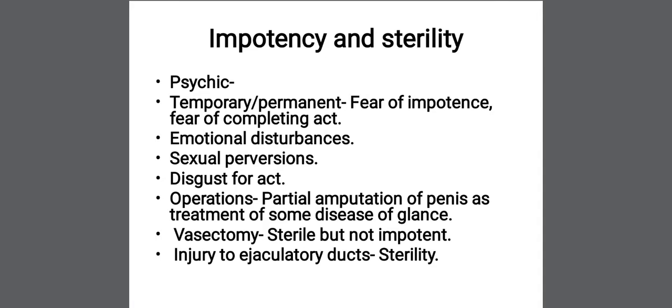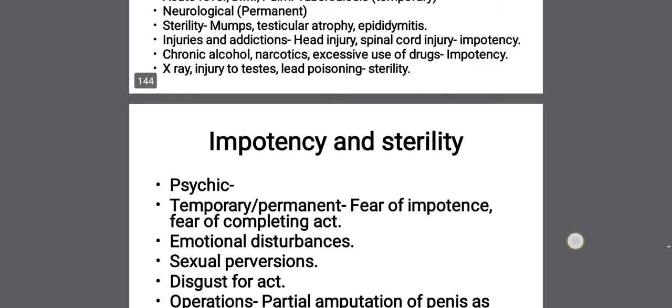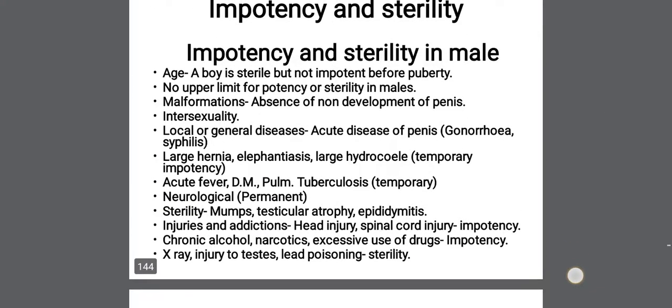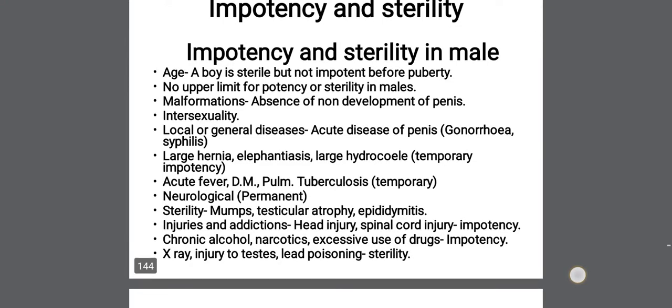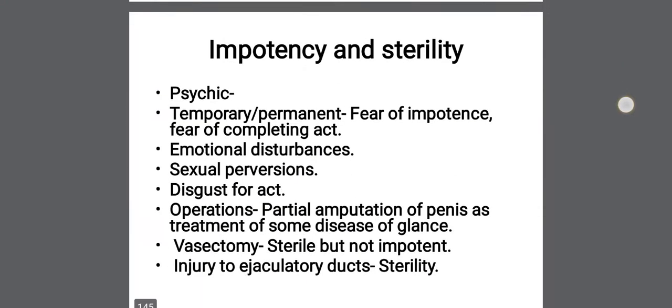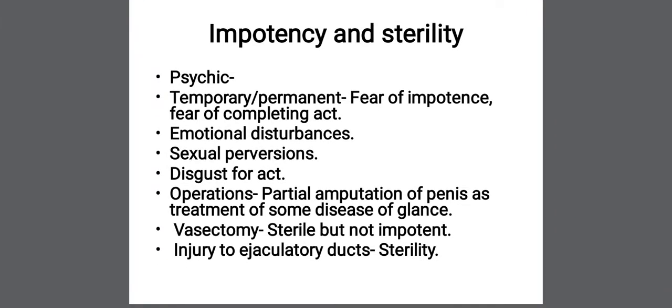psychological, meaning the patient may have disgust for the act. It can happen in certain psychological disturbances. The patient has no physical abnormality, no disease, as we have discussed in the first slide. The patient does not have any neurological problem, no fever, no chronic disease, no infection, or any abnormality in the genitalia, but still the patient can have impotency because of psychological causes. He can have disgust for the act particularly.